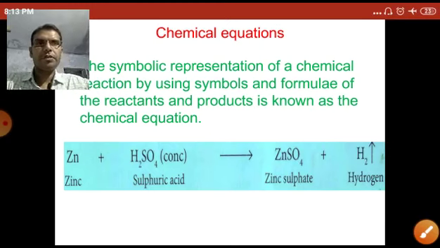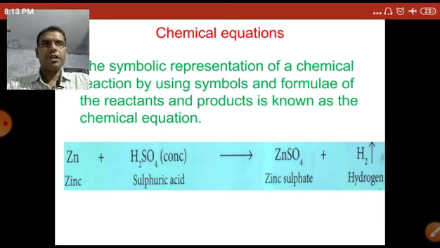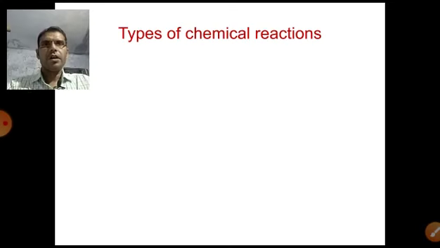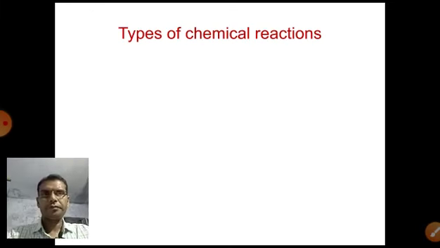So these are the representation of the chemical reaction, and that is called chemical equation. Now next topic, types of chemical reaction. We are going to go into details about the different types of chemical reaction in this chapter.